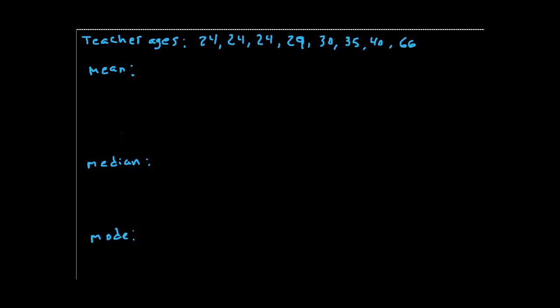1 teacher is 29 years old. There's a 30-year-old, a 35-year-old, a 40-year-old, and a 66-year-old. So this is either someone who's been teaching a very, very long time, or got started later, or probably very close to retirement if a teacher is still teaching at 66. But if you're watching this and you are a 66-year-old teacher, more power to you. I think that's awesome. I think you should be able to teach until the very last, if that's what you love to do.